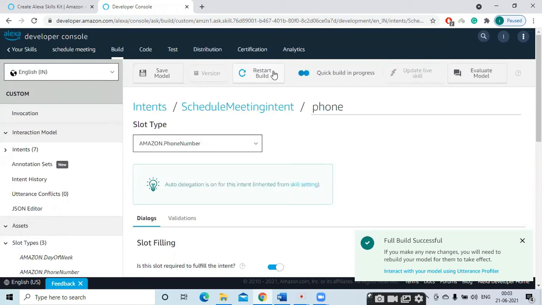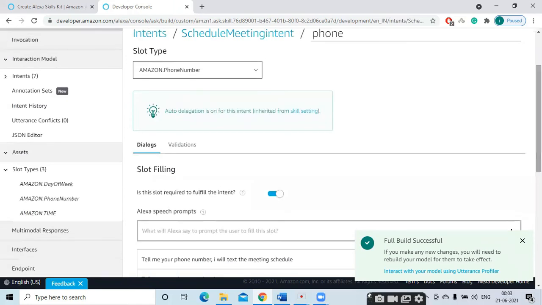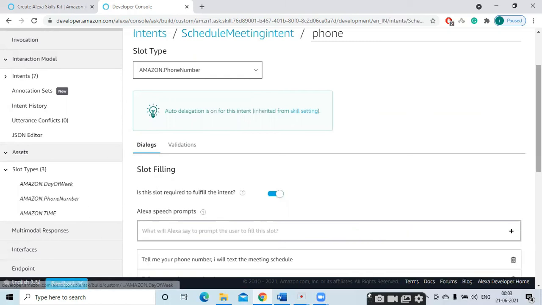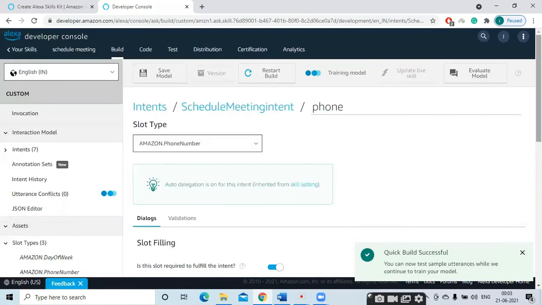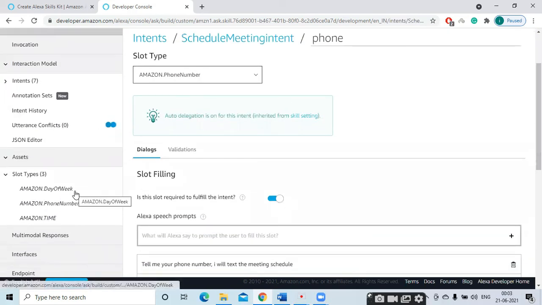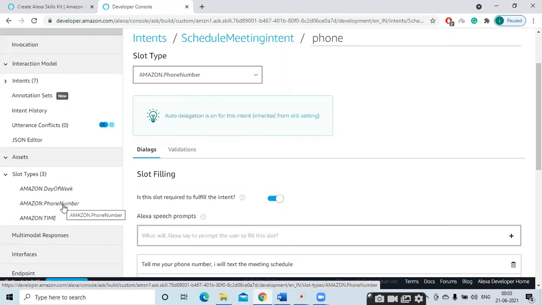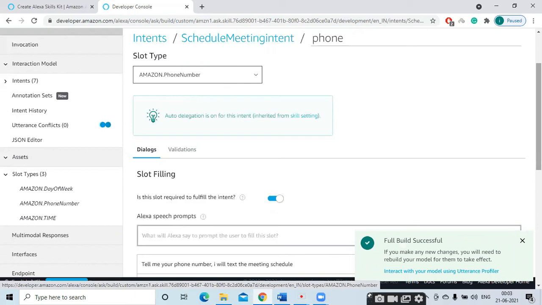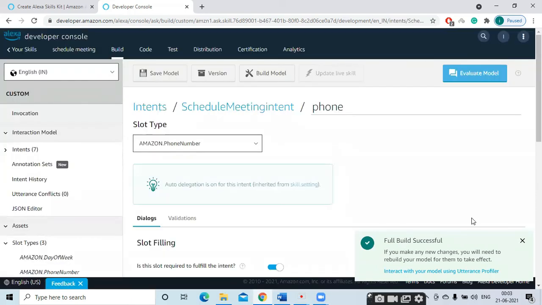So to view the slot, to give the dialog, you should click the corresponding slot type. I have not clicked this phone number slot type, so it has shown error. Now everything is correct. So every time, if you are giving the day related dialog to Alexa, then you have to click here. If you are writing the time related, then you should click the time. If you are writing the phone number related, then you should click here. So everything is good, full build successful. Now directly go to test.